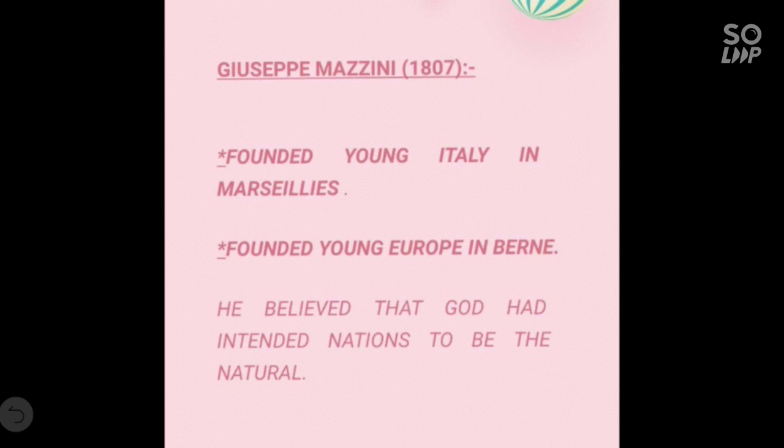First, he founded Young Italy in Marseilles. Second, he founded Young Europe in Bern, capital of Switzerland. Such secret societies were set up in Germany, France, Switzerland, and Poland. And what he believed, see, Mazzini believed that God had intended nations to be the natural unit of mankind. Children, see Mazzini's relentless opposition to monarchy and his vision of a democratic republic frightened the conservatives. You won't believe, children, that once Metternich described him as the most dangerous enemy of the social order.